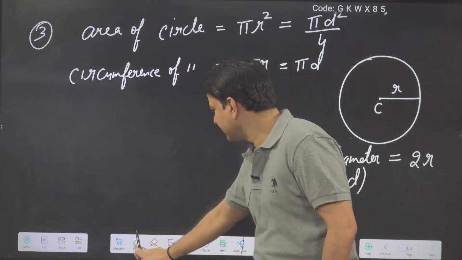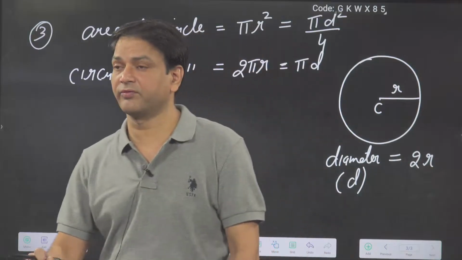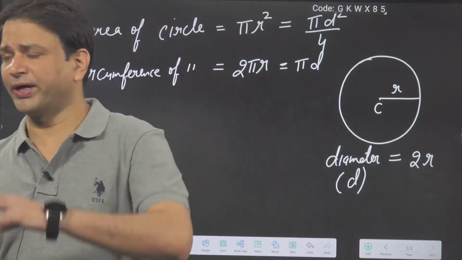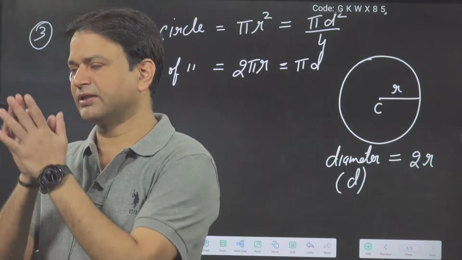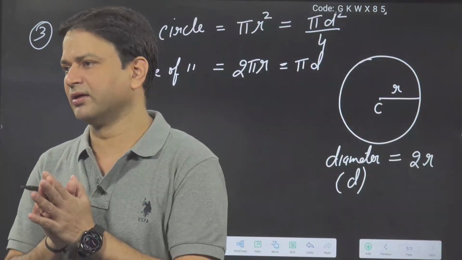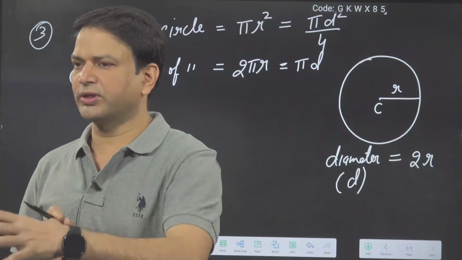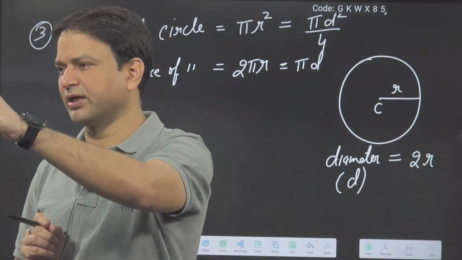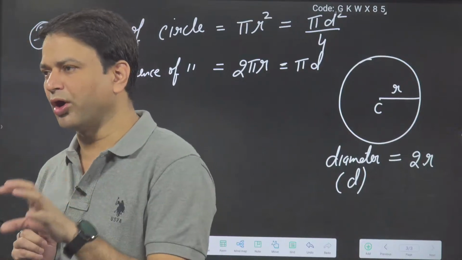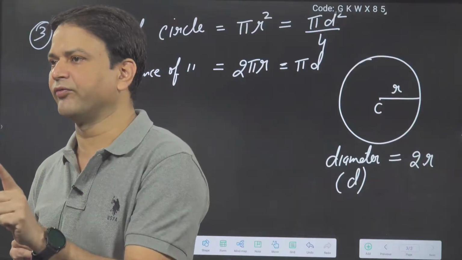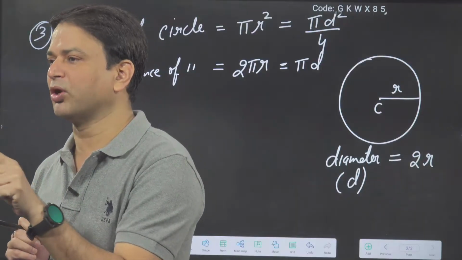Now one more thing, a property we are using frequently in physics. Suppose you take any point on the circumference of the circle and join that point with the center. That line will be perpendicular or normal to the circle.